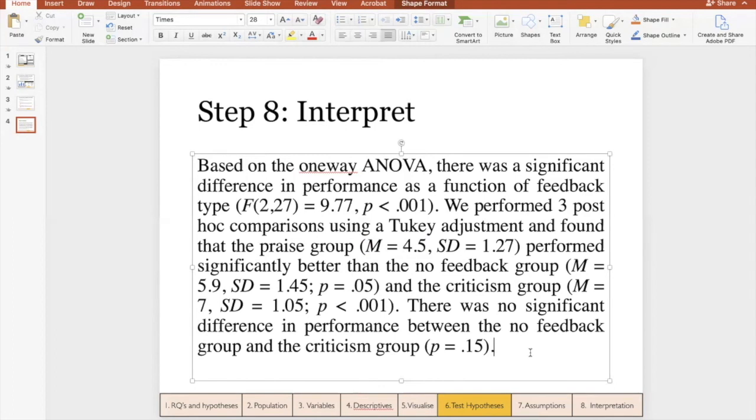In the coming weeks, we're going to be demonstrating factorial ANOVA, which is really an extension of one-way ANOVA. We just have multiple independent variables. And we're also going to demonstrate some more complex contrasts.